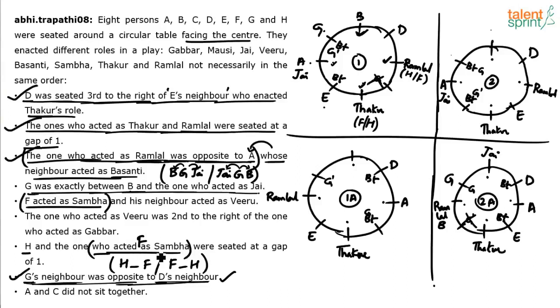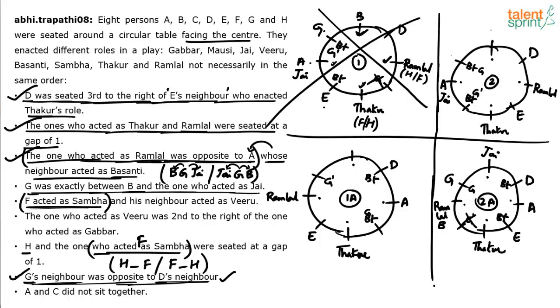But I know that F played the role of Sambha. I also know that F played the role of Sambha, right? Who acted as Sambha? F acted as Sambha. Here, if I take F in this position, it goes wrong because F is Thakur. Yes or no? Similarly, if I take F in this position, this also is wrong because here F is Ramlal, but actually F is Sambha. So case number 1 is wrong. So the one which got completed so far, I mean maximum completion was done, that itself is wrong.